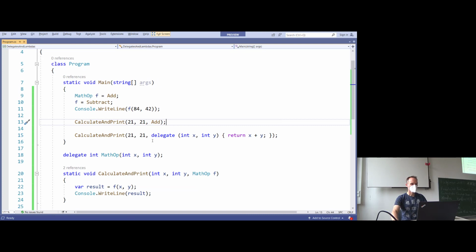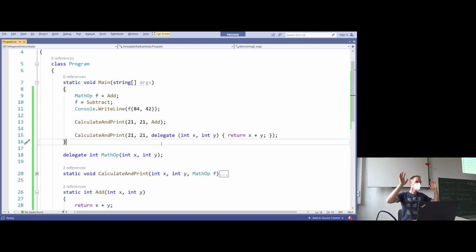Just believe me, the compiler will select a very, very strange and ugly name for this method. It will not be called add anymore. It will be called some special characters, anything. We don't care. The name is chosen by the compiler. Next step. We can simplify this kind of code here.